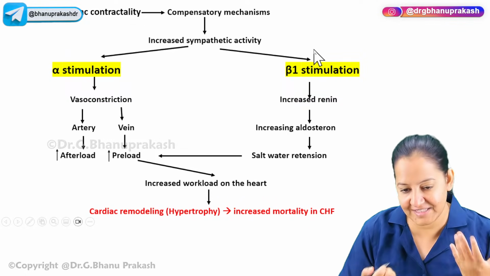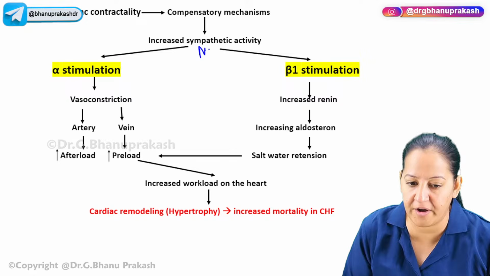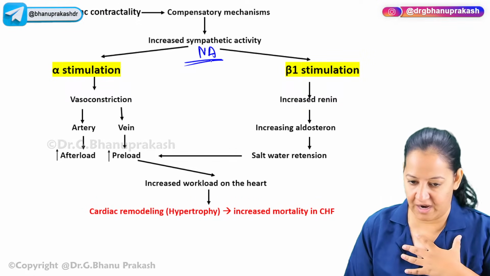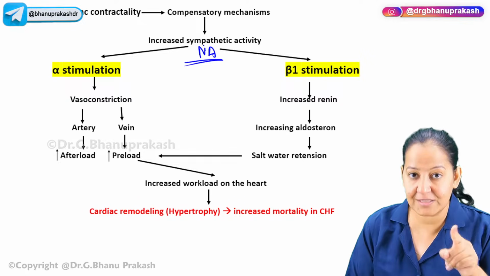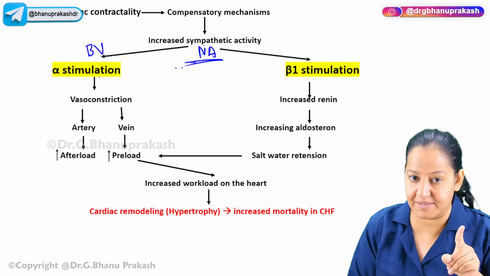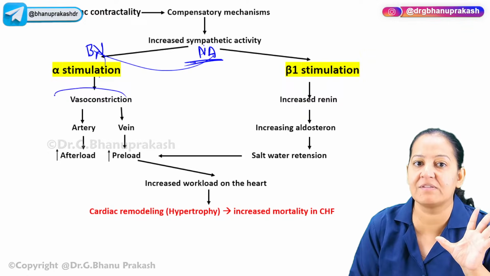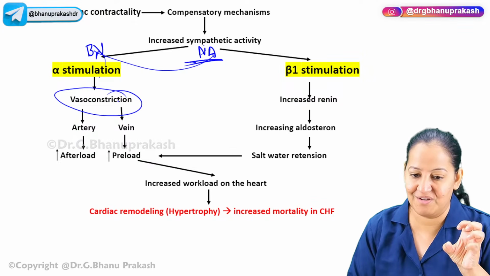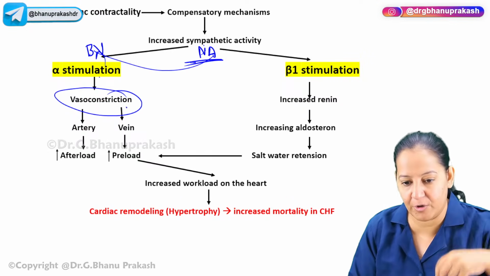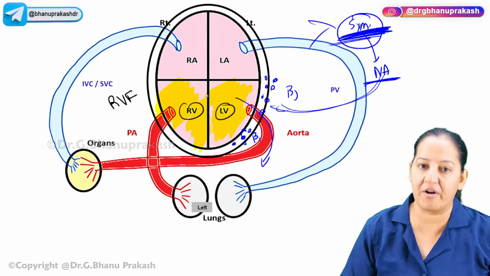When the sympathetic system is activated, noradrenaline is present in the blood. This noradrenaline goes to the beta 1 receptor of the heart and increases the contractility. But this noradrenaline goes to the blood vessels also. On the blood vessels, we have alpha receptors. It will bind with the alpha receptors and cause vasoconstriction. Vasoconstriction means it will increase the blood pressure, it will increase the resistance, it will increase the preload and afterload. Vasoconstriction of arteries and veins.